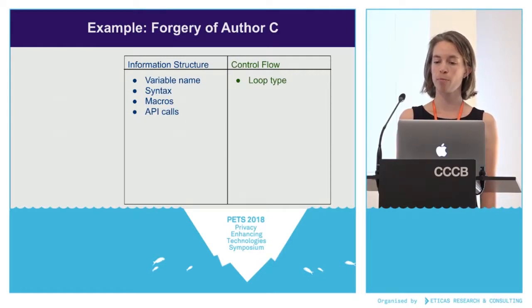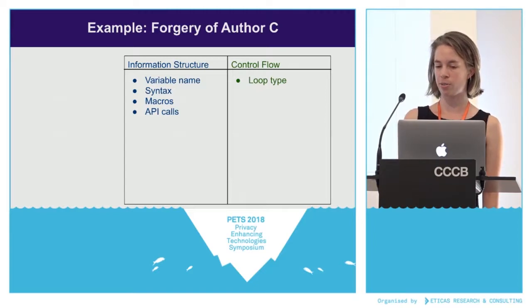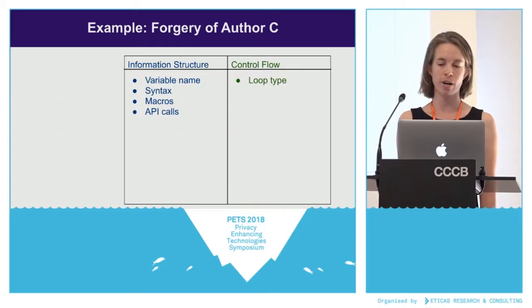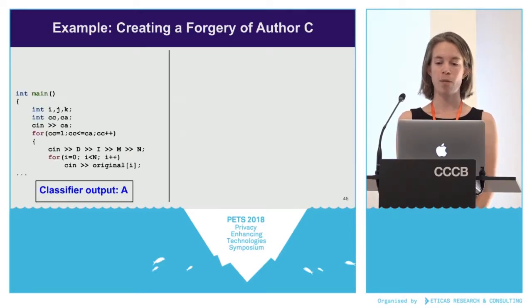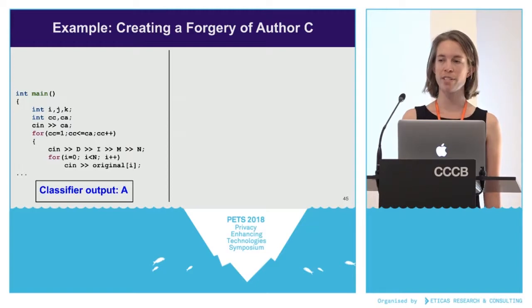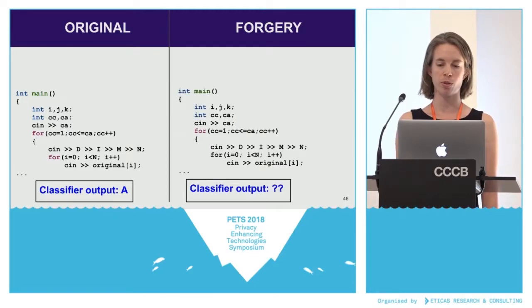So now I'll show you how people used these and a couple other modifications to create forgeries. I'll come back to this chart in particular and add a couple more after an example. So here's an example. On the left, I have some code by author A, which is not a forgery. This is just by author A, and all the classifiers correctly identify it as author A. I'm going to show you how someone created a forgery that maintains the functionality of author A's original code.